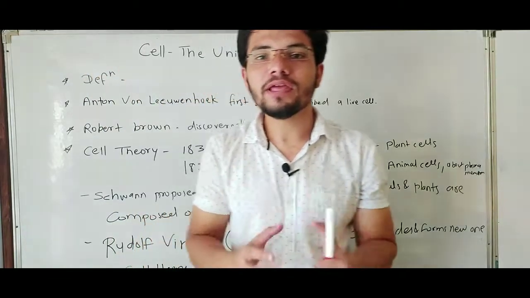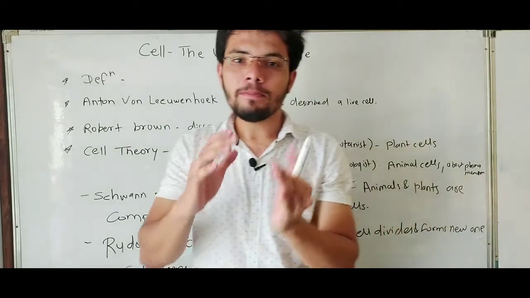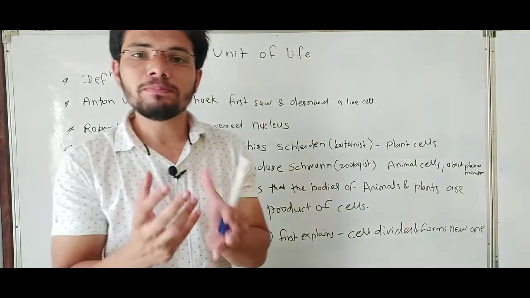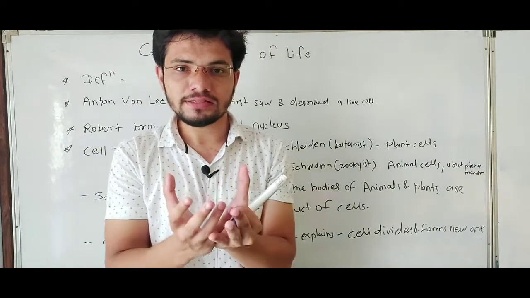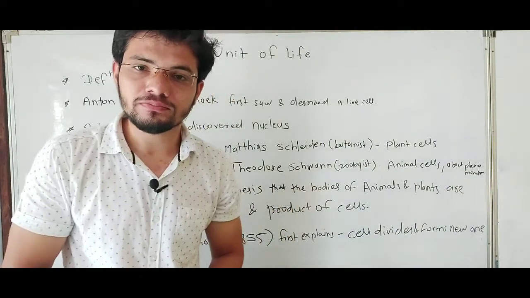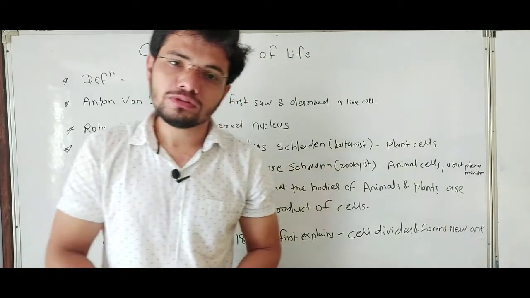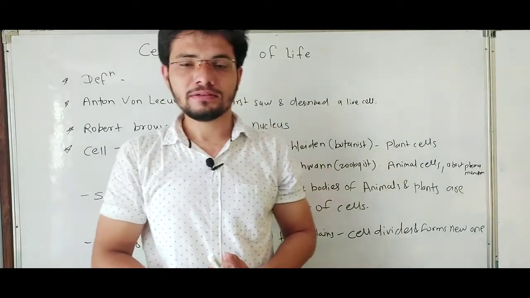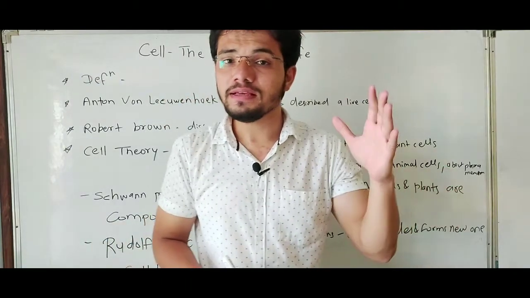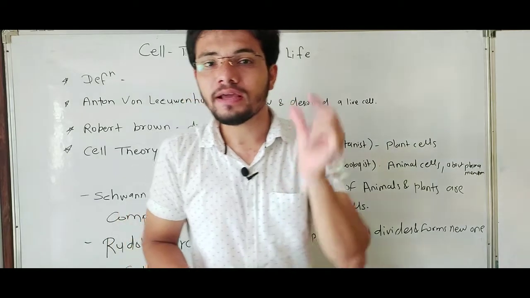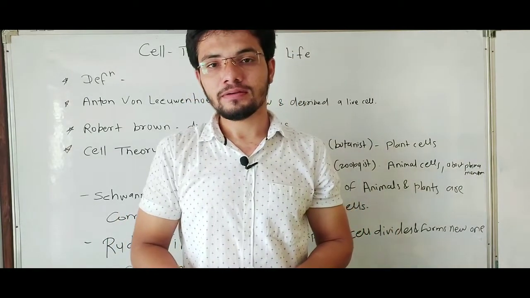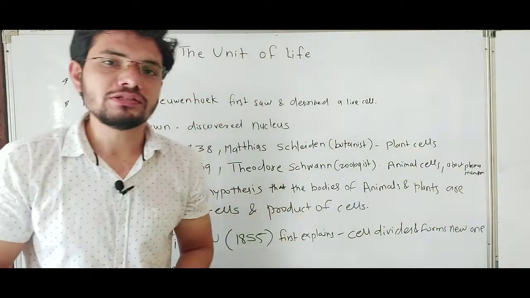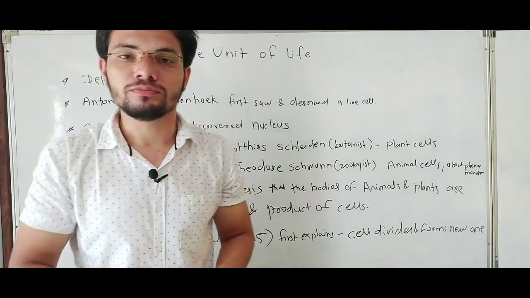Each and every living organism is made of cells, which means if you simply take one living organism and cut it down into smaller pieces, what you ultimately get at the end is a cell, which can work independently and perform all the life functions on its own.